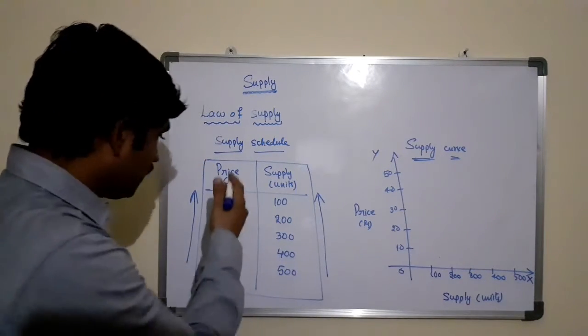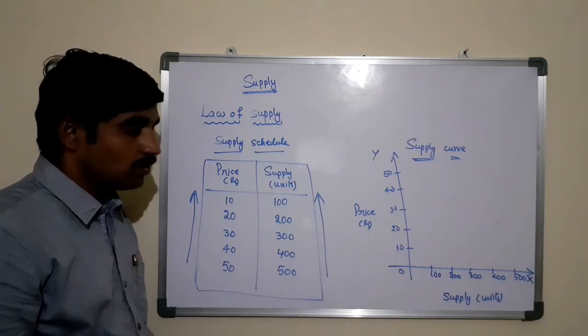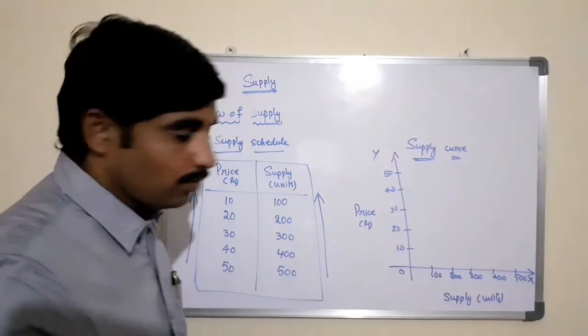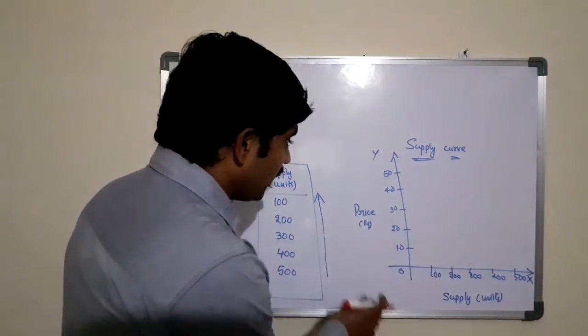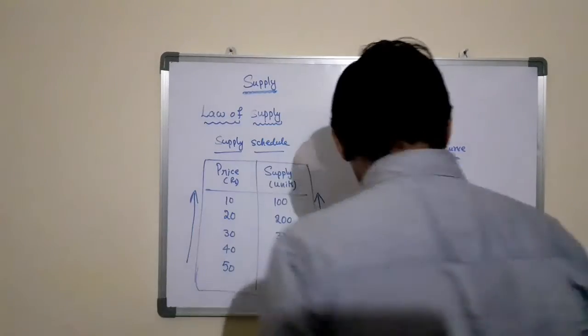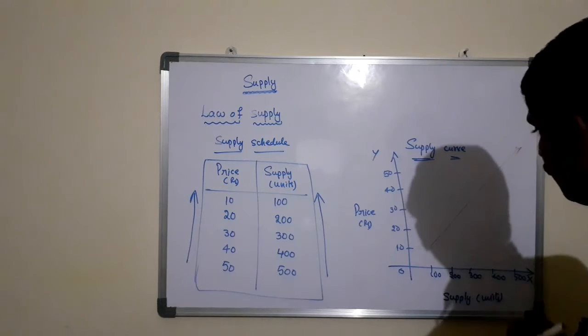How is the price increasing? The supply in terms of commodity is also increasing. As there is a positive relationship between the quantity supplied and the price of the product, the supply curve will flow from left to right upward.